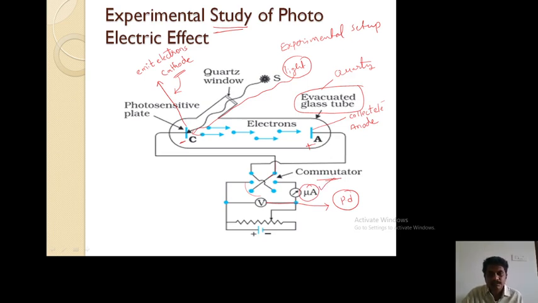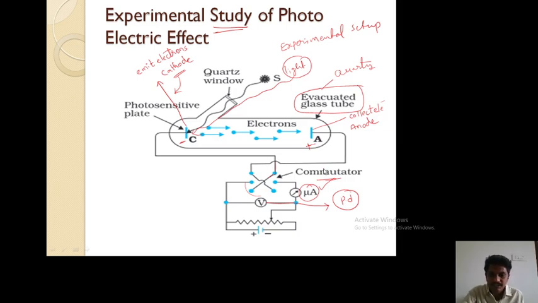Okay, and this is about the experimental study. Simply, light is allowed to be incident on the metal plate, electrons are ejected, and this anode collects the electrons and current is established in the circuit. Okay, this is the experimental study of the photoelectric effect.